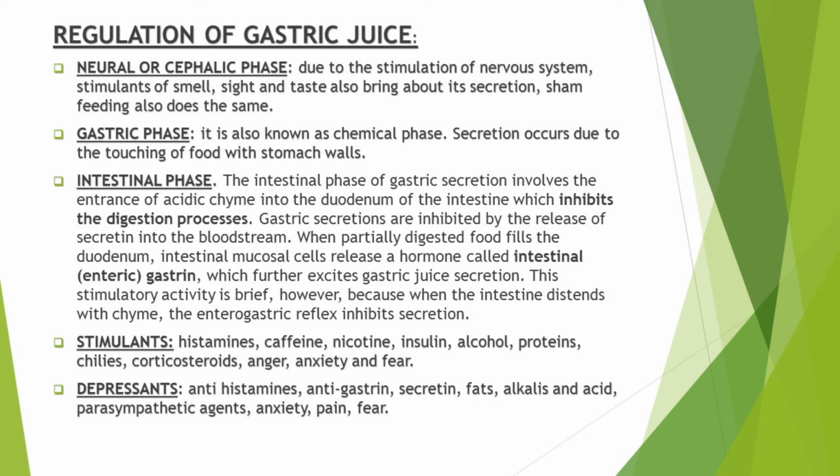Now, let's talk about the substances that are stimulants and depressants of gastric juice. The stimulants are those substances that stimulate the production of gastric juice, meaning they increase its production. These stimulants are histamines, caffeine, nicotine, insulin, alcohols, proteins, chilies, corticosteroids, anger, anxiety, and fear. On the other hand, depressants are those substances that decrease the secretion of gastric juice, and these depressants are antihistamines, antigastrin, secretin, fats, alkalis and acids, parasympathetic agents, anxiety, pain, and fear.